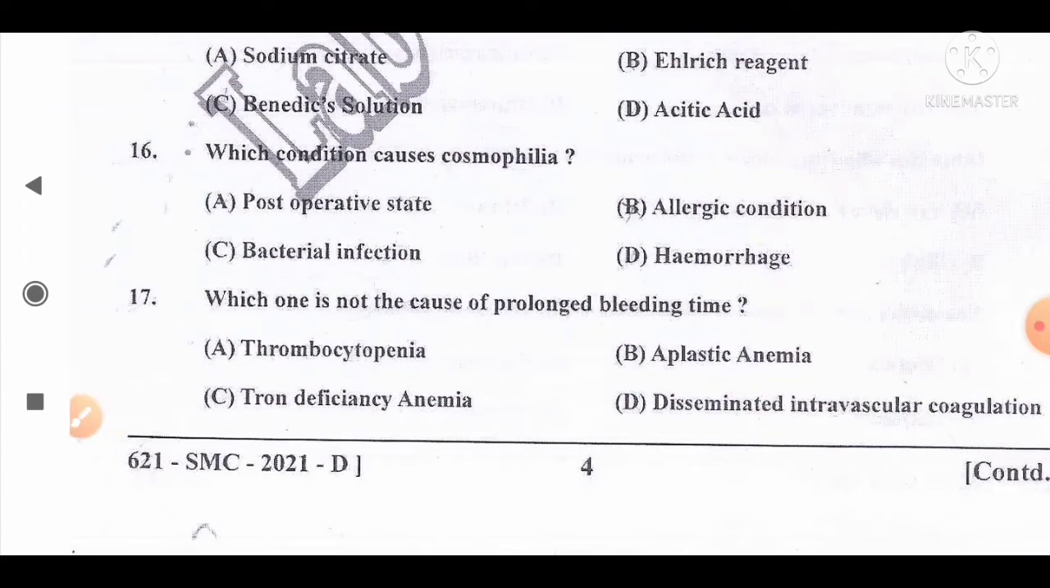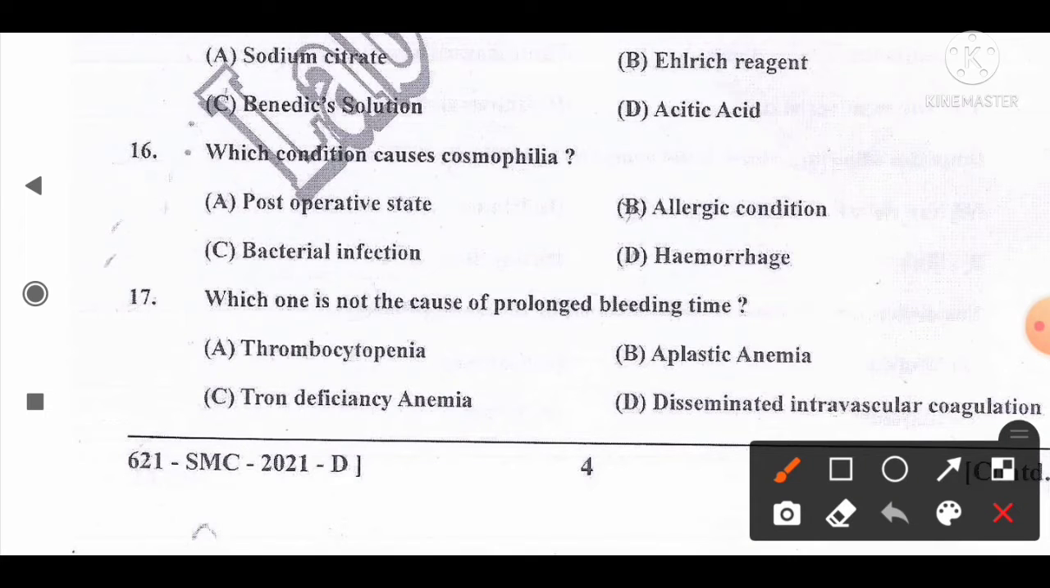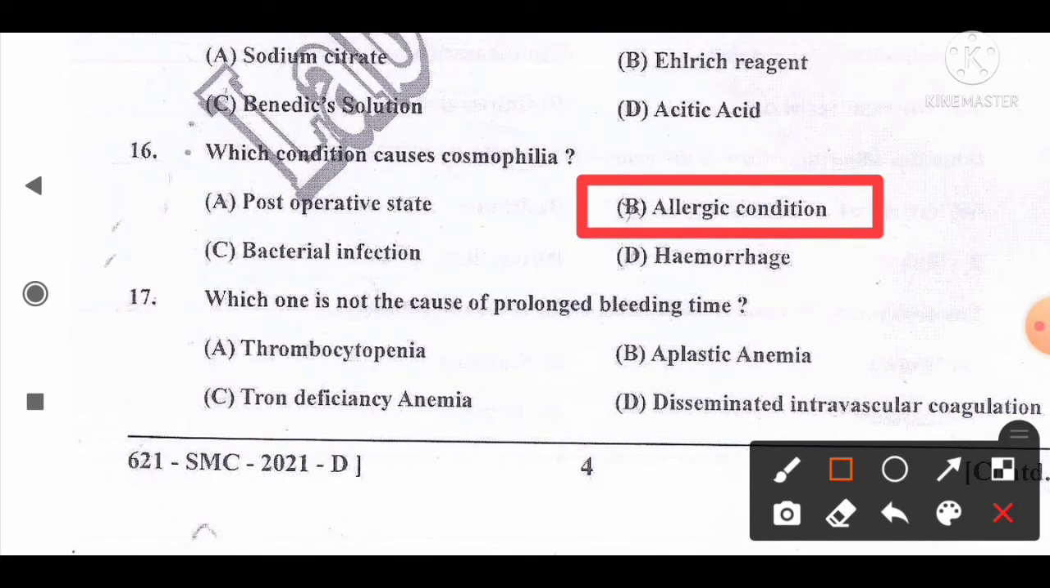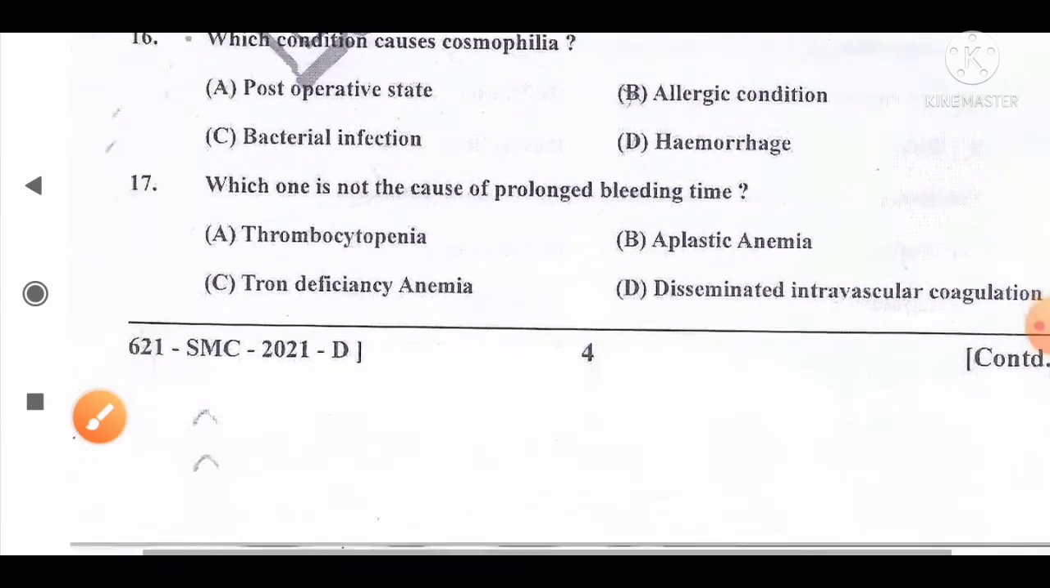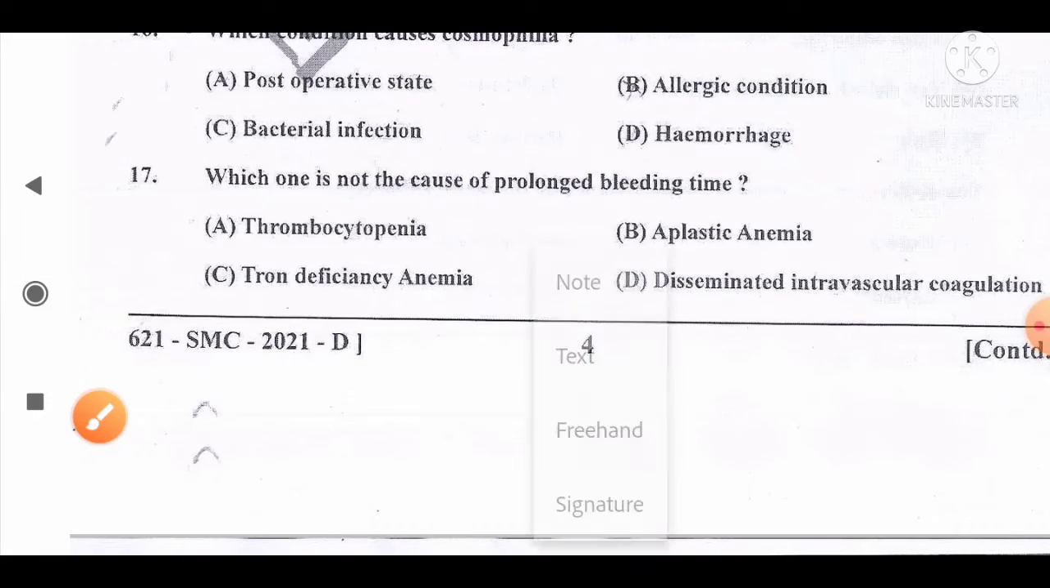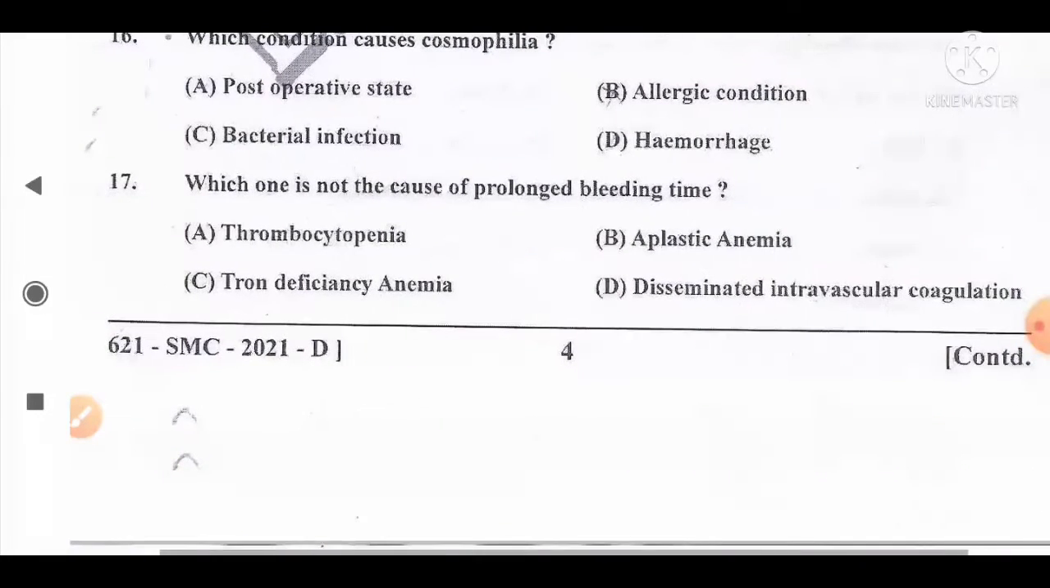Which condition causes eosinophilia? And the options are A. Post-operative state, B. Allergic condition, C. Bacterial infection, D. Hemorrhage. And the correct answer for this question, as per the answer key, is option B. Allergic condition is the condition that causes eosinophilia. So here option B, allergic condition, is the correct answer for this question. Move to the next question, number 17.